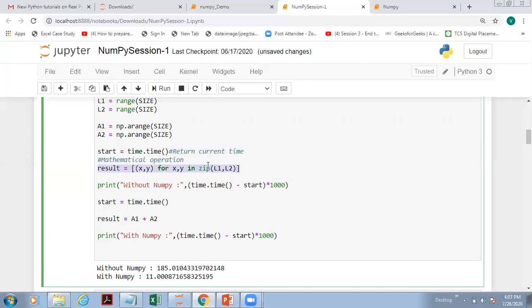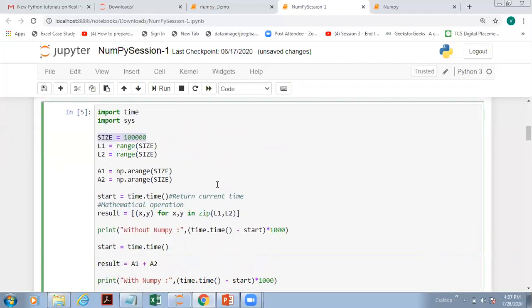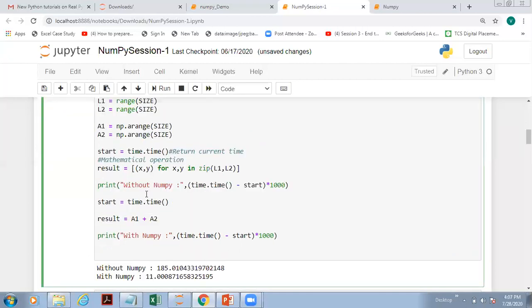Don't bother about what operation is going on, something we are doing. Here a zip operation is being carried out with both the arrays, so how many times the loop iterates depends on the size parameter. After this operation is over, we take the time again: time.time gives the current time minus the start value. We took the time stamp before the operation, and after the operation is over we apply the same call, which gives us the current time.